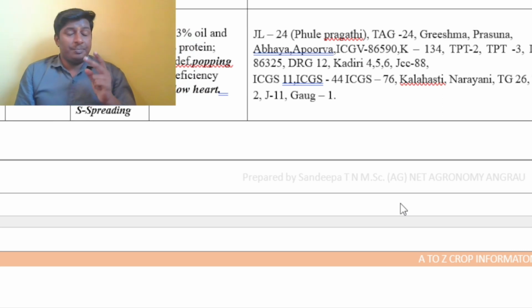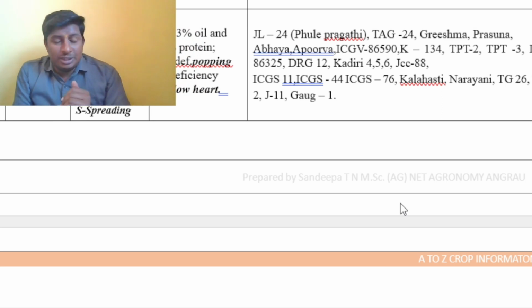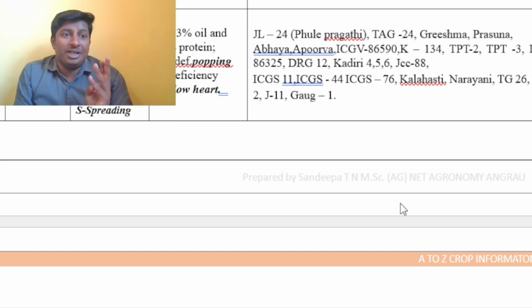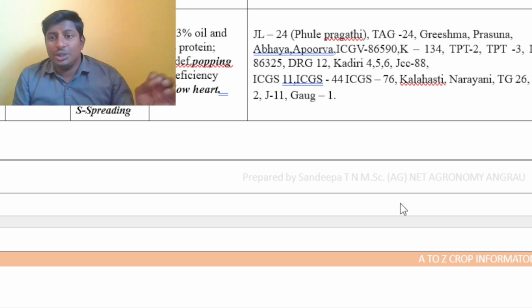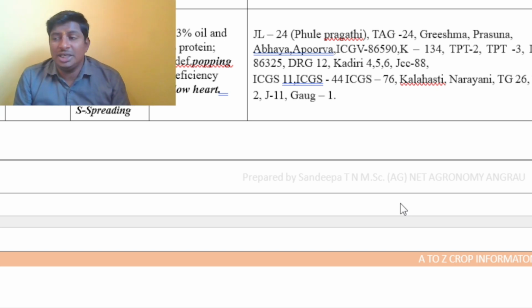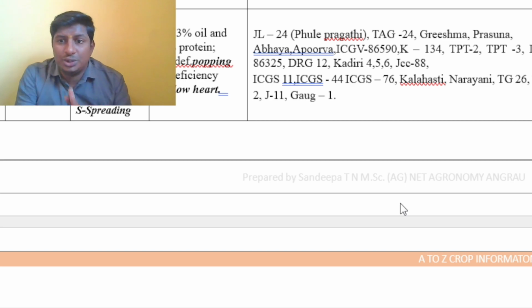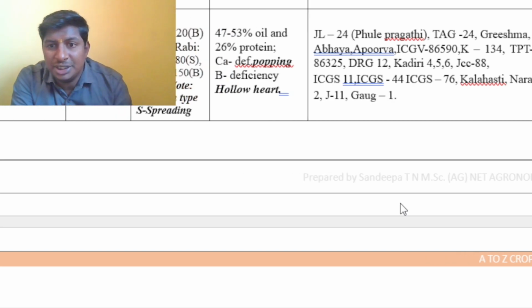And the major thing with respect to groundnut is the deficiency symptoms of groundnut, such as calcium deficiency, boron deficiency, such as popping and empty nuts. Okay, you should remember those things. And the critical stages of irrigation, critical stages of crop weed competition, all that you should remember. Along with that, you should remember the concepts which I have mentioned here.